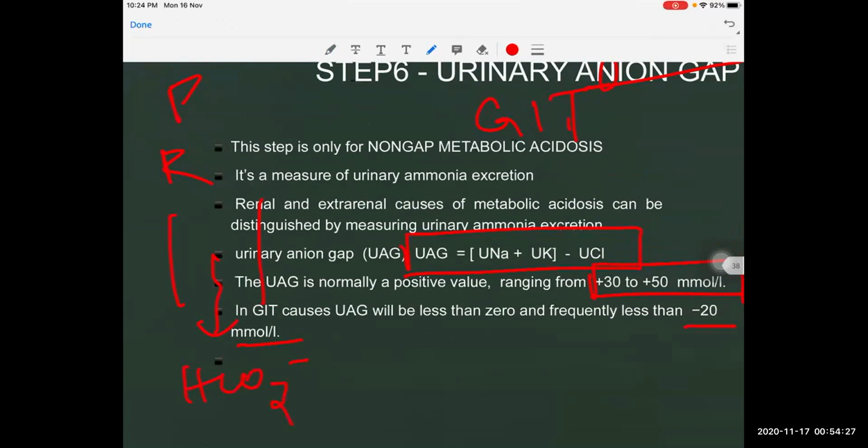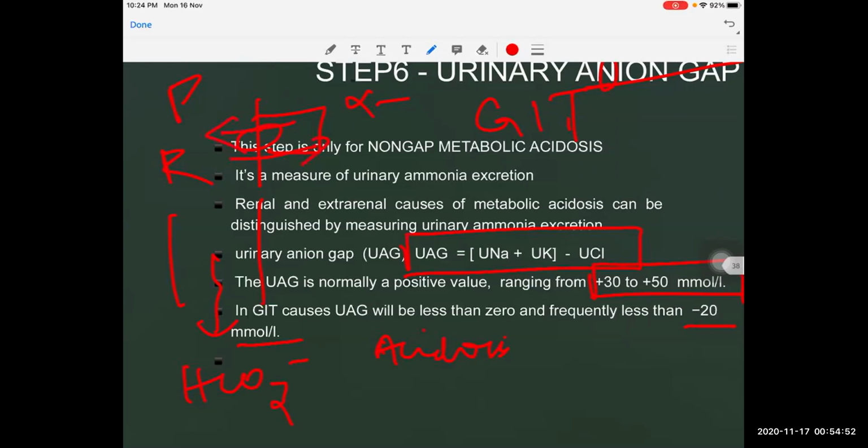Because of this loss of bicarbonate, the patient will be having acidosis. Whenever there is an acidosis, as in the physiology section, the alpha intercalated cells will be activated. In these alpha intercalated cells, there is a chloride bicarbonate exchanger. So the body tries to conserve more of bicarbonate.